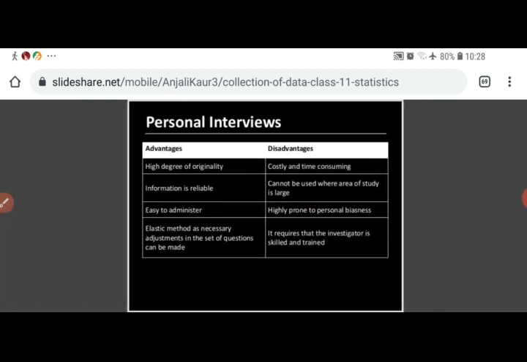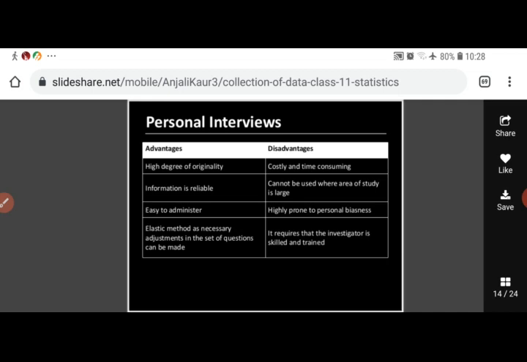Here I have taken the advantages and disadvantages of personal interview method. High degree of originality. If we apply personal interview method, the data that we collect will be highly original. Information will be reliable. It is easy to administer because we ourselves are conducting that interview. Elastic method, as necessary adjustments in the set of questions can be made. If we are conducting the interview ourselves, we can adjust the set of questions according to the study.